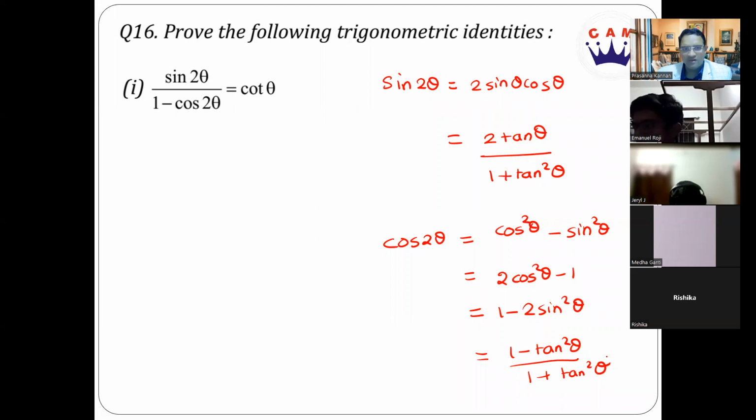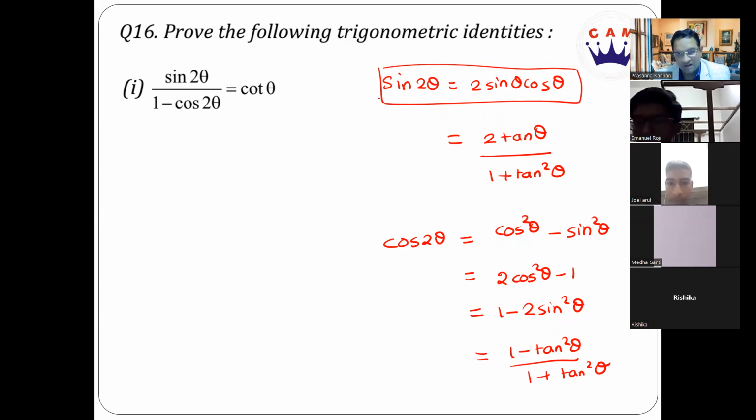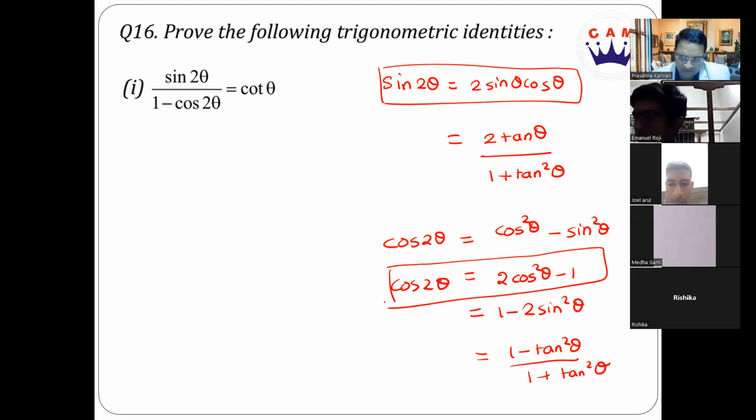So here, in this question, we are going to write the numerator sin 2 theta as 2 sin theta cos theta. And we are going to use the third form of cos 2 theta: if you bring 2 sin square theta here and cos 2 theta there, you can see that 1 minus cos 2 theta can be written as 2 sin square theta.